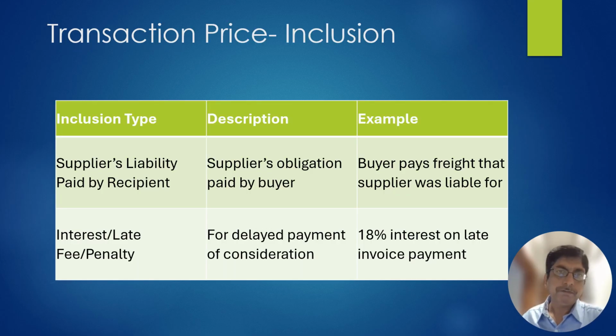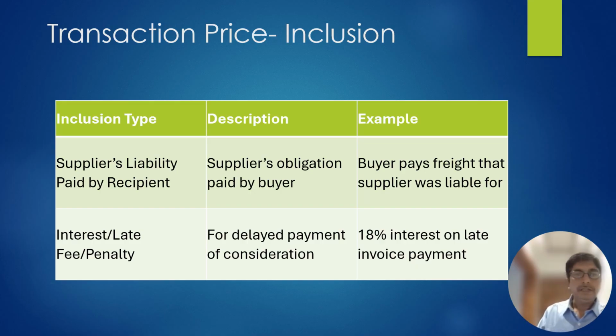That takes me to section 15 subsection 2, which lists the things to be added in the transaction price to arrive at the value. It is to be added when it is separately charged. Say the supplier is liable to pay to someone, and the buyer says, you don't pay, I will pay. You give me the invoice of rupees 10,000, and in addition to this, I will pay 3,000, which you are liable to pay. In this case, the transaction value is 10,000 plus 3,000.